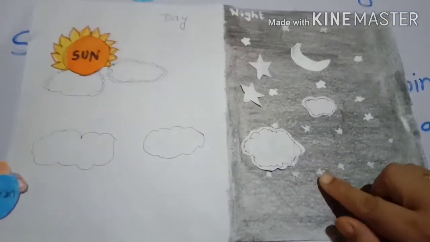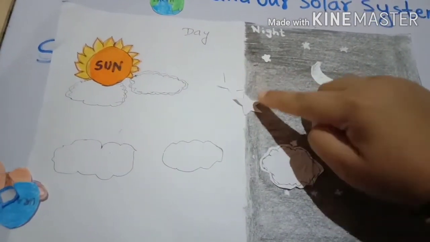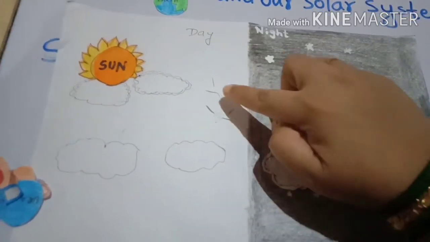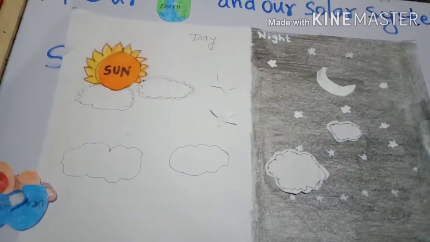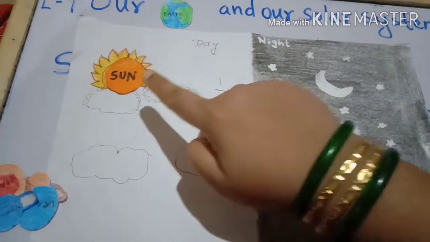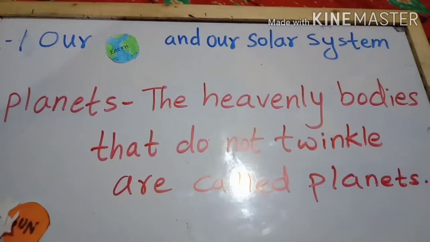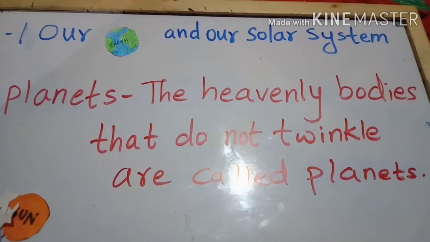So see now, during night you can see the stars, but during daytime the stars are not visible. They are present in the sky, but they are not visible because of the sun's bright light. Clear with this? Now next heavenly bodies are planets.